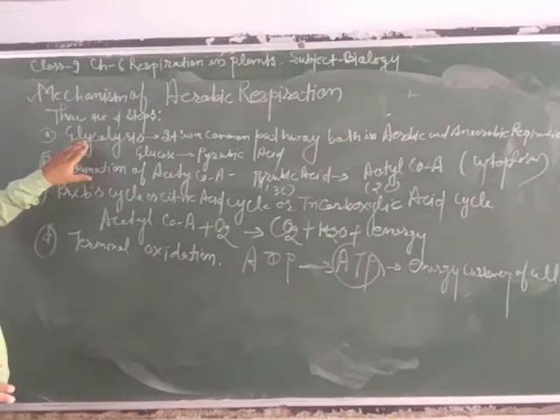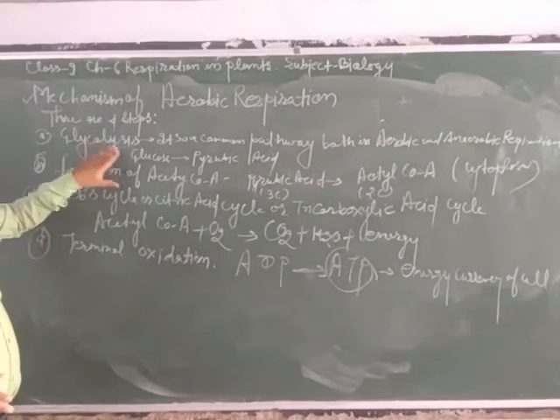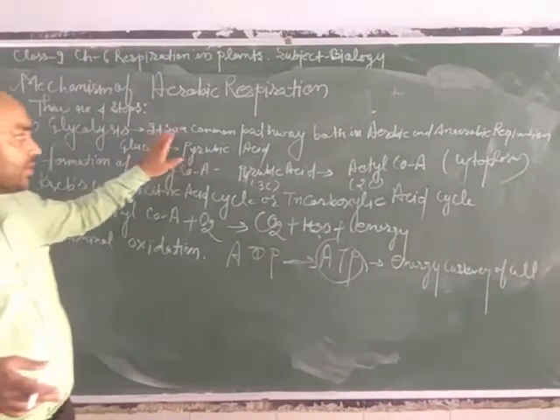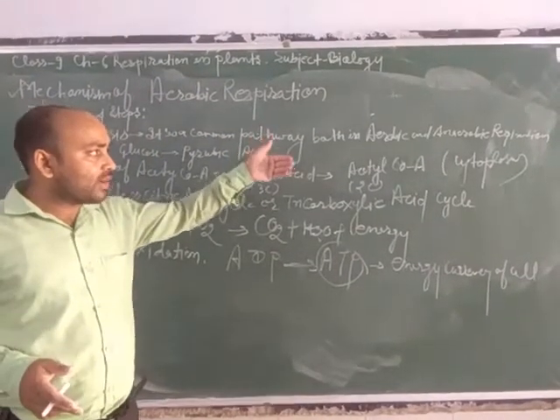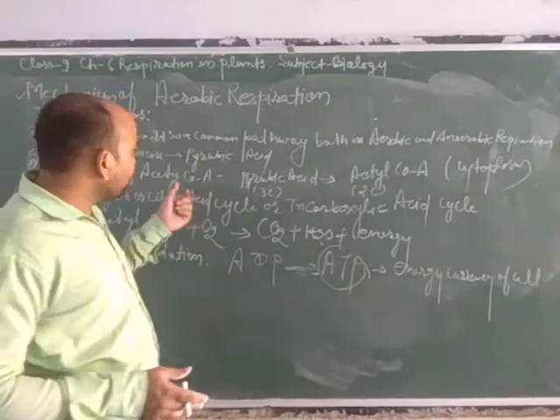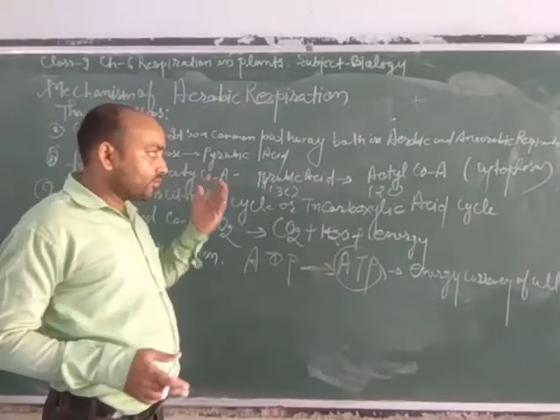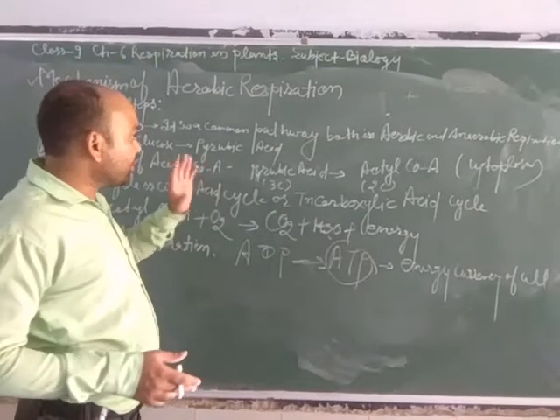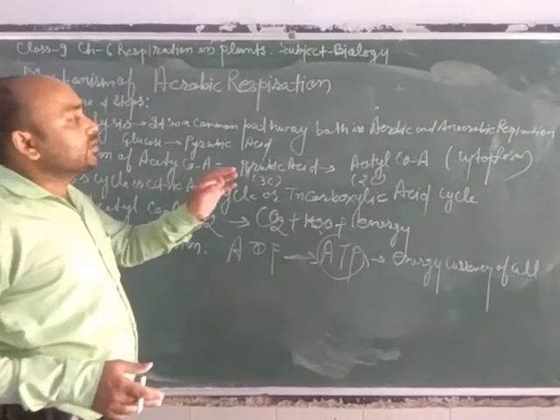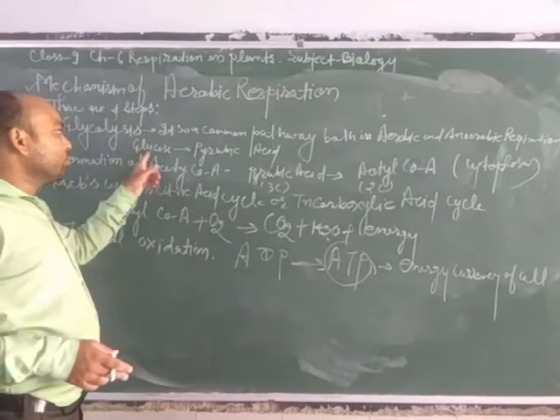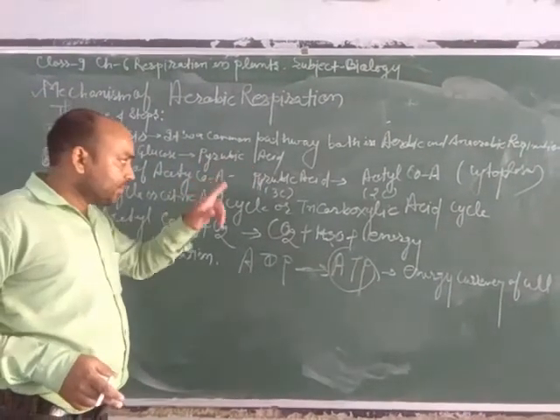The first important step of aerobic respiration is glycolysis. It is a common pathway in both aerobic and anaerobic processes. This process occurs in anaerobic respiration as well as in aerobic respiration, because there is no need of oxygen for carrying it out. In this process, glucose is converted into pyruvic acid.